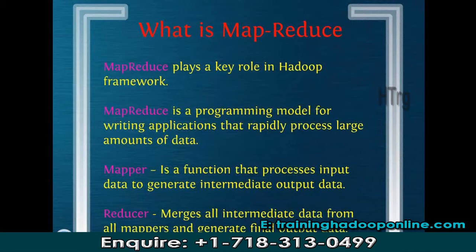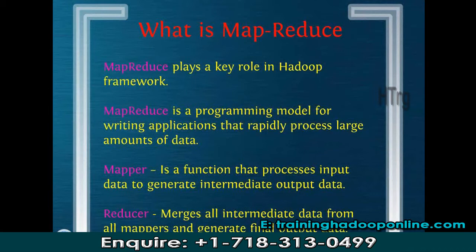So the first part of the task that each individual teacher was doing, checking 100 answer sheets, is known as mapper. And the last activity, where one teacher takes the result from each teacher and consolidates it into a single file so that he can hand over the complete result of the school to the principal, that consolidation activity is known as reducer.